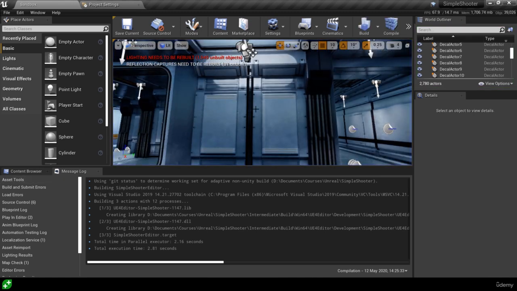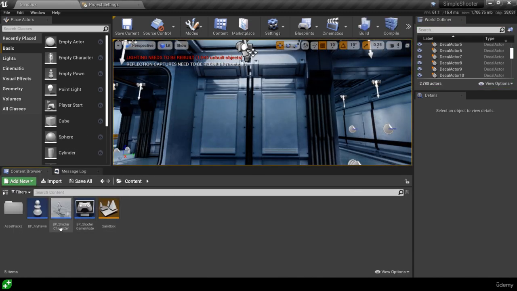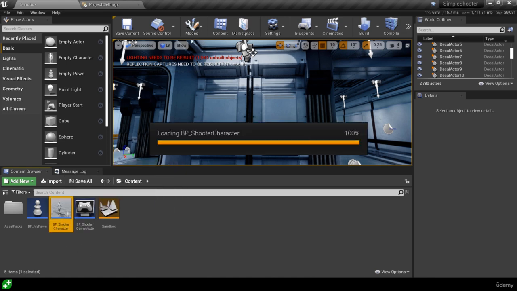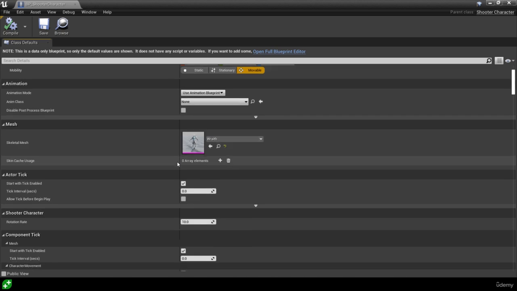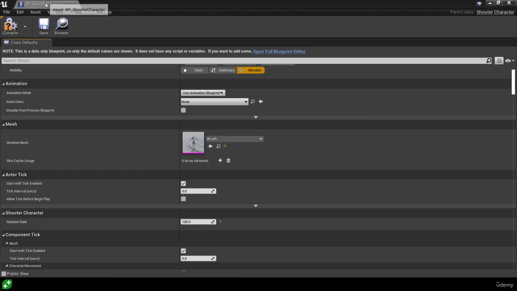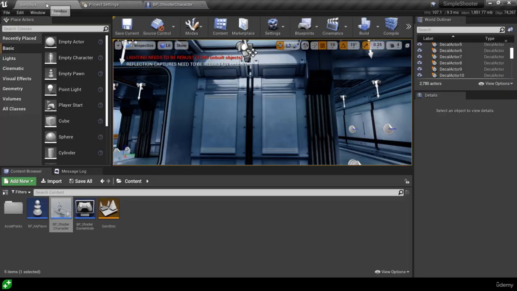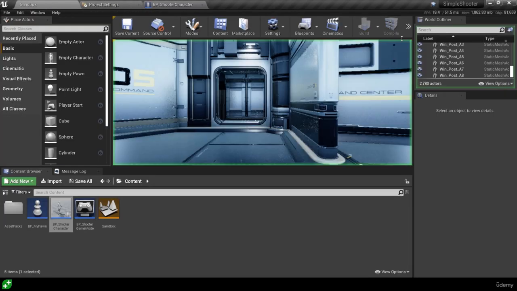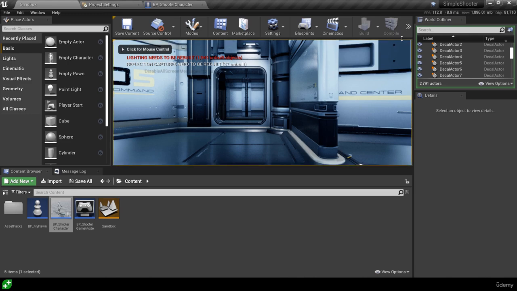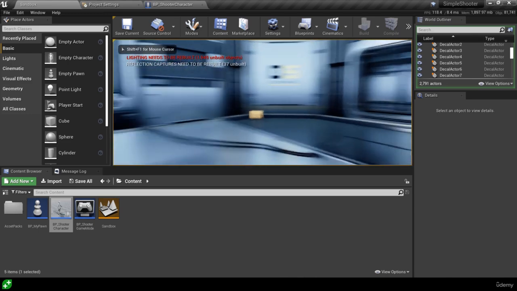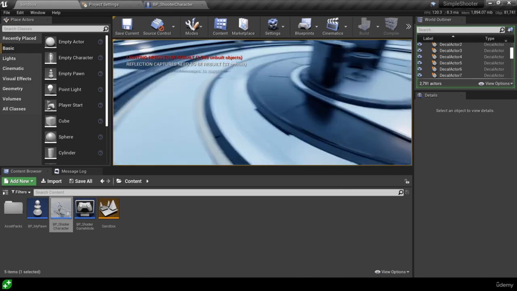So we're going to tweak around with our character blueprint. Let's go and find our BP shooter character, open up his blueprint, and then let's scroll on down and find the rotation rate, which I'm going to just multiply by 10, try and go 10 times faster, and then we'll find a value that makes sense somewhere in between. This is always one way that you can try and find values, is just by going and changing the order of magnitude first. Well, that's much more closely in the right ballpark.